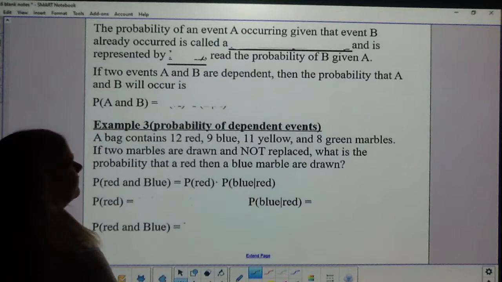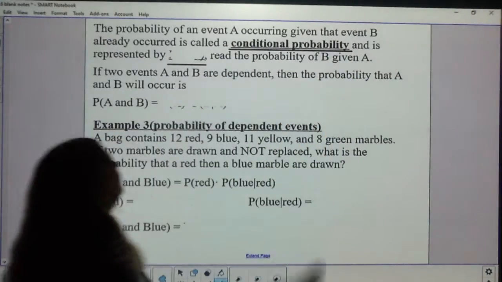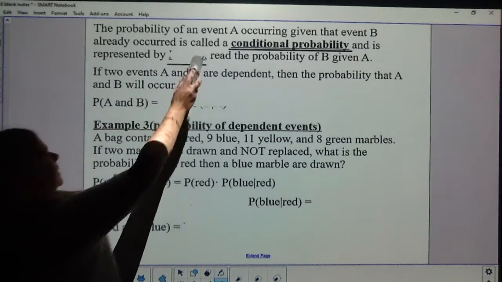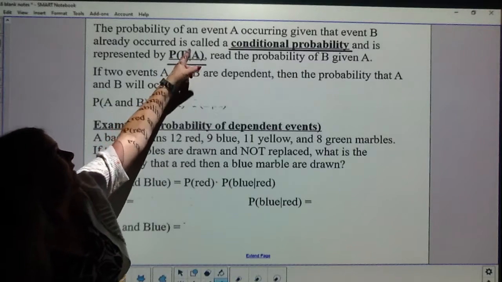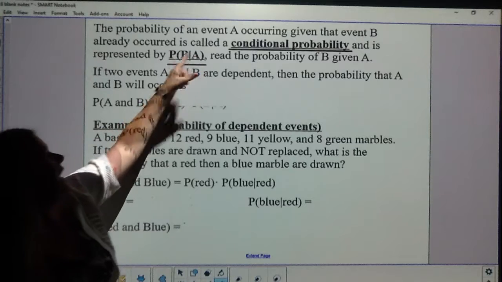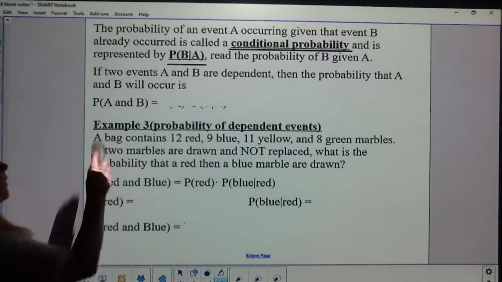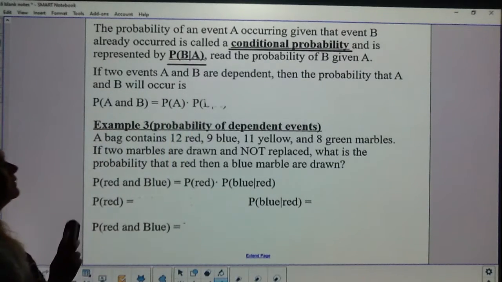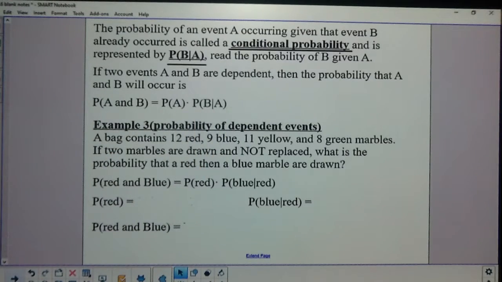The probability of event B occurring, given that event A already occurred, is called a conditional probability. And it's represented by this P for probability, B, and then a line, and A. And this is read as the probability of B given A. So that's the probability of B given A. So if two events A and B are dependent, the probability of A and B is the probability of A times the probability of B given A already occurred.